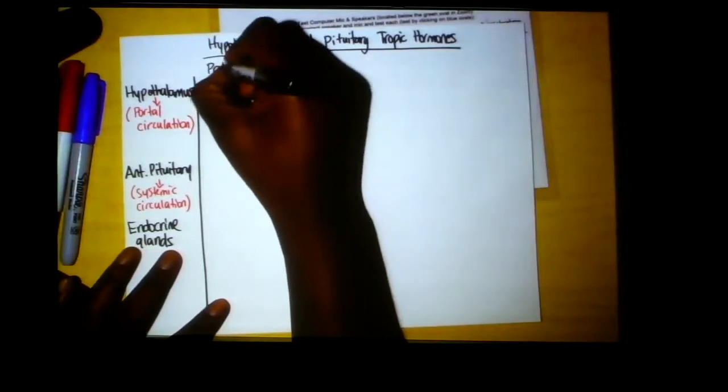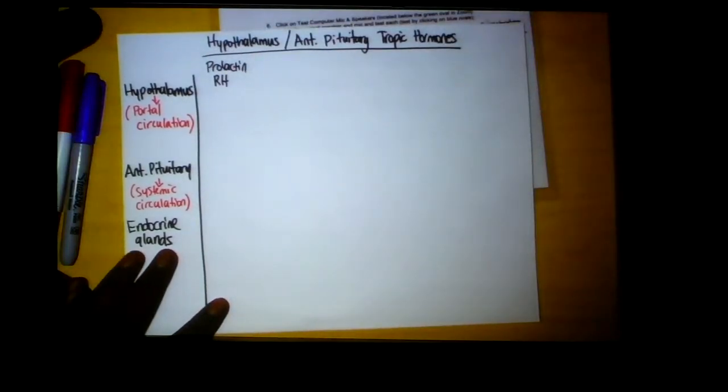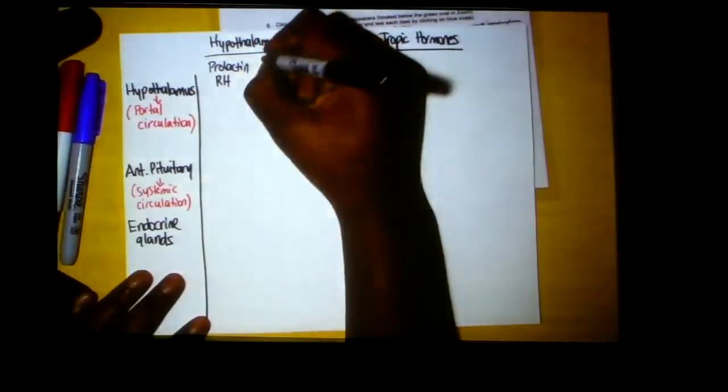Now let's list the hormones, the primary hypothalamic tropic hormones. There's prolactin releasing hormone. And I'll put RH, which means releasing hormone. That means it's going to stimulate the anterior pituitary to release a hormone. Okay. Prolactin inhibitory hormone.